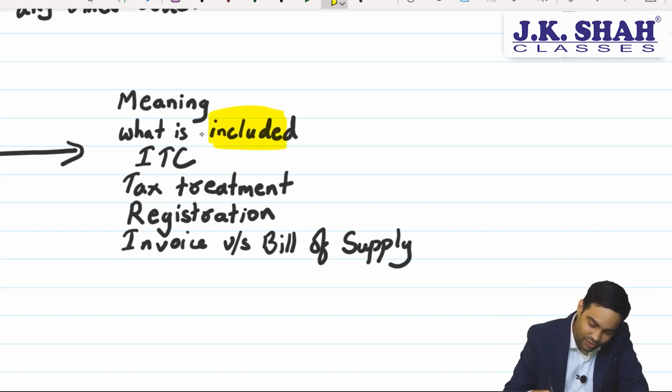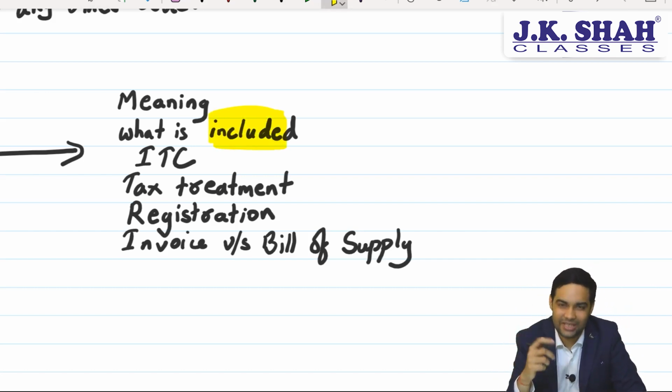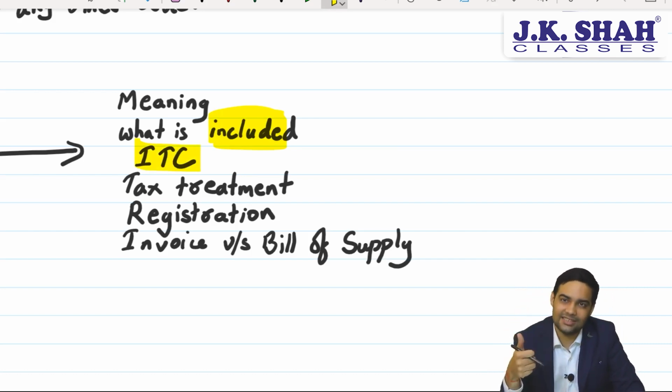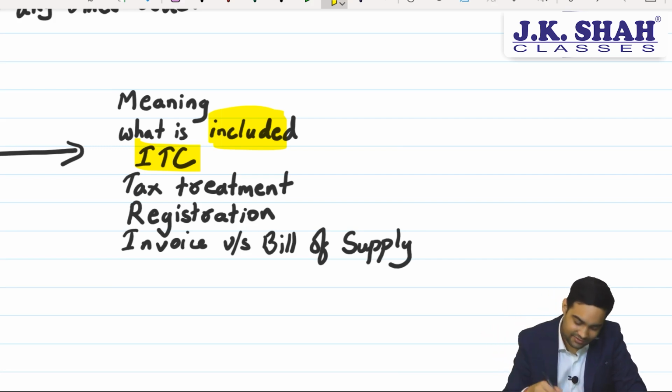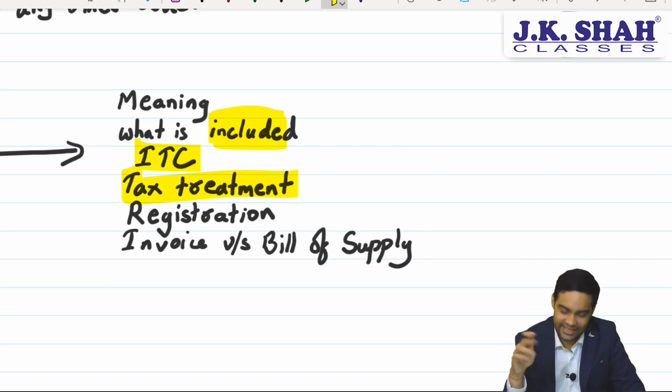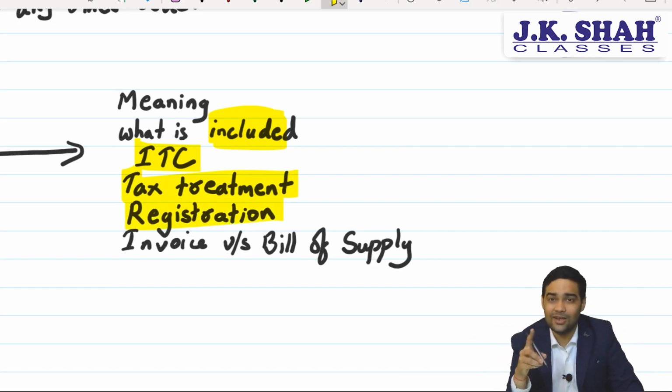I have already covered what is included, which is part of the meaning. So these 2 are 1. ITC: zero rated supply, eligible. Exempt supply, not eligible. Tax treatment: zero rated supply can be with payment of GST, without payment of GST. Exempt supply, no tax. Registration requirements: zero rated supply is an export, interstate supply. You have to mandatorily take registration. But for exempt supply, if you are wholly providing exempt supply, no need to register.